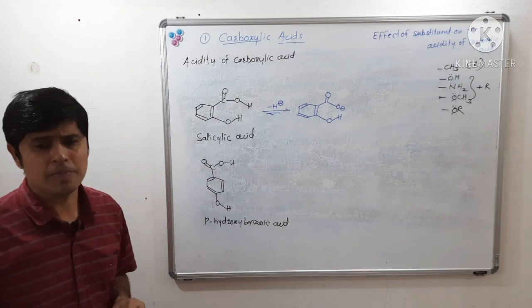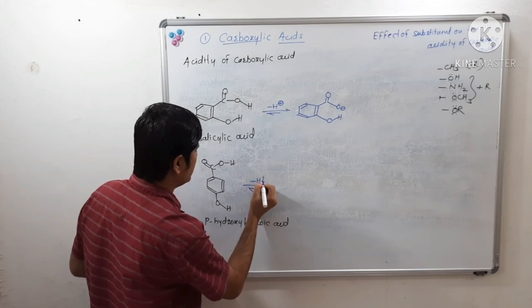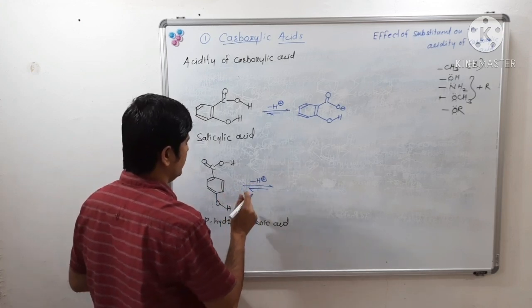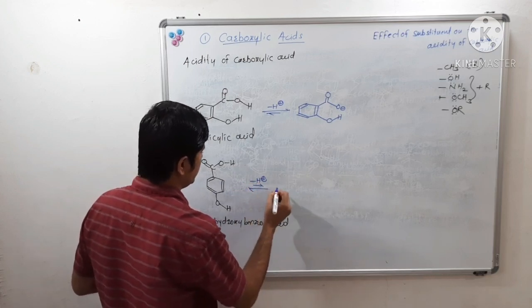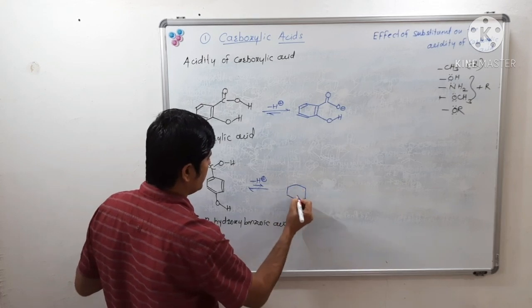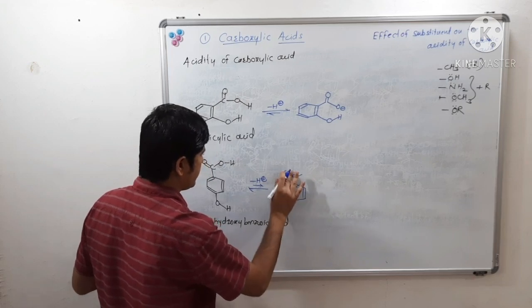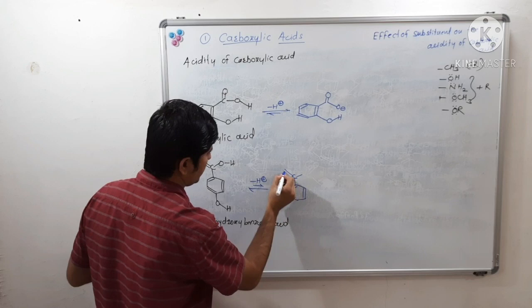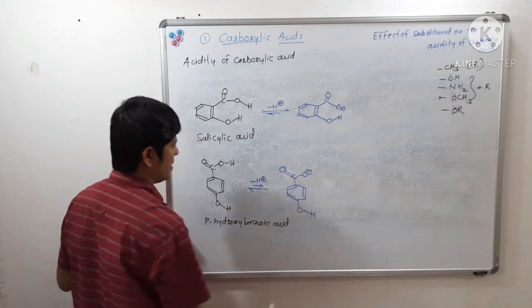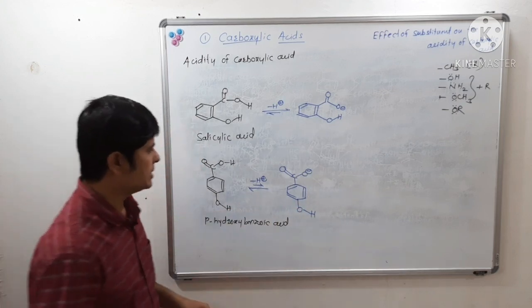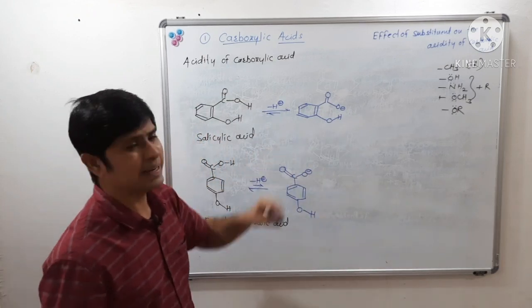Similarly, here it will also lose proton, and there will be formation of the conjugate base of para-hydroxy benzoic acid. So this conjugate base we will get here, and here we will get this conjugate base.